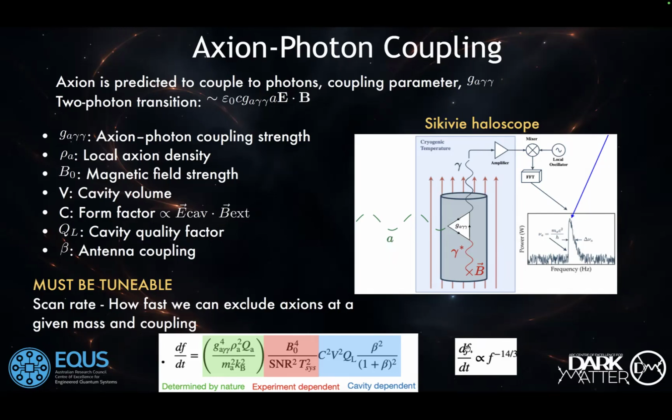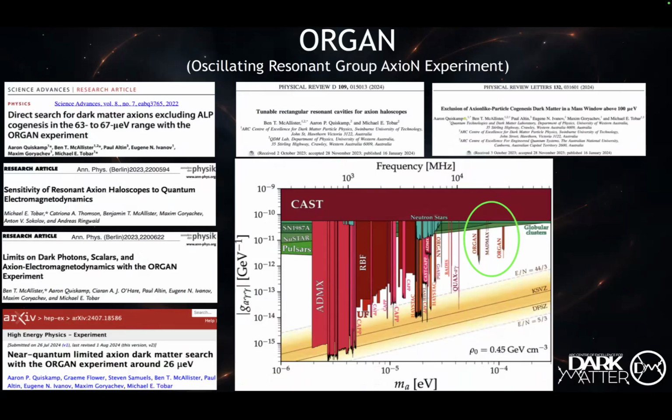So unfortunately for us, the scan rate drops very quickly with the frequency or mass, so that we lose our sensitivity towards higher masses. So this was a challenge for us, and our experiment is called ORGAN, or Oscillating Resonance Group Axion Experiment. We run it here at UWA, and we are in a much higher mass or frequency range compared to all other experiments like ADMX.